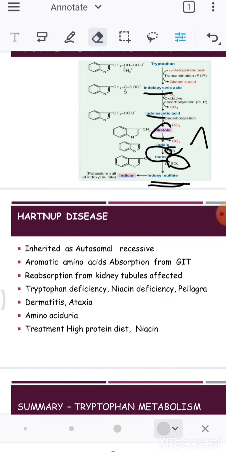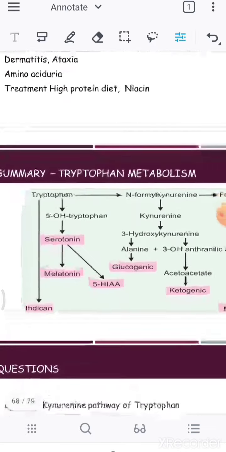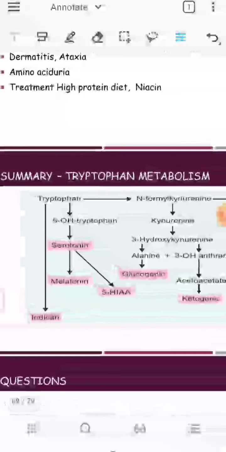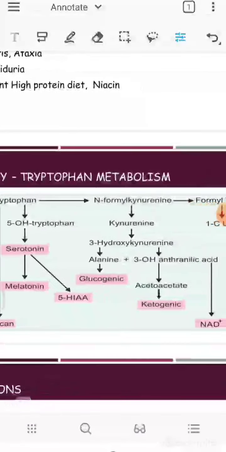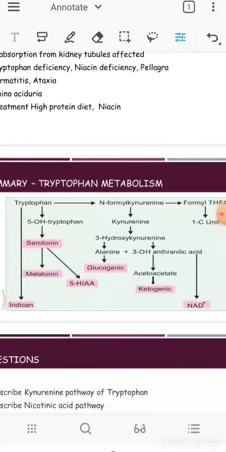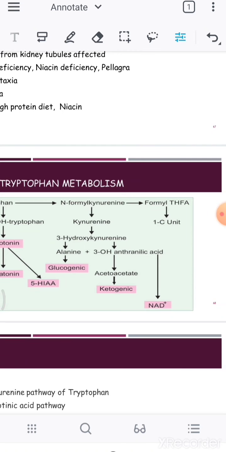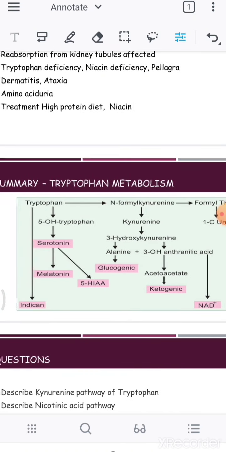Then we'll end with a total summary of this metabolism: how tryptophan can be converted to N-formylkynurenine and formyl tetrahydrofolic acid, forming the one carbon compound. Sometimes kynurenine may enter into reactions forming hydroxykynurenine, which forms alanine that enters glucogenic, and acetoacetate that enters ketogenic.